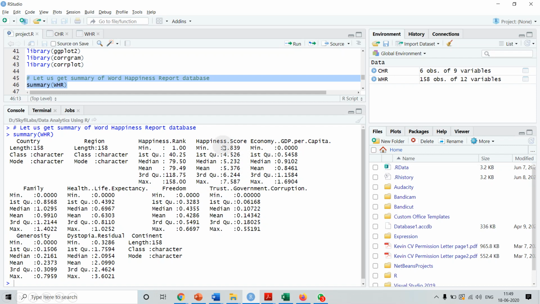So for all the numerical columns, we are getting this 5-point summary over there, and the mean also. Okay, and for the categorical variables, we are getting the length, class and mode. So once we have summarized,